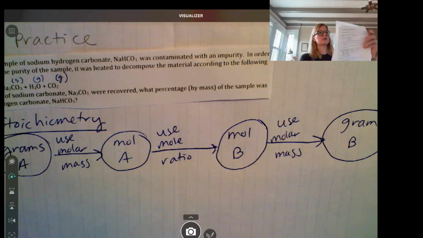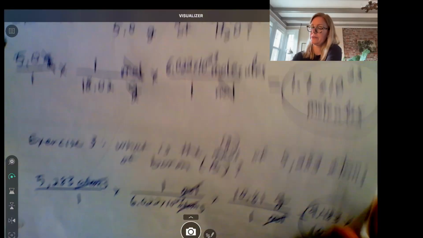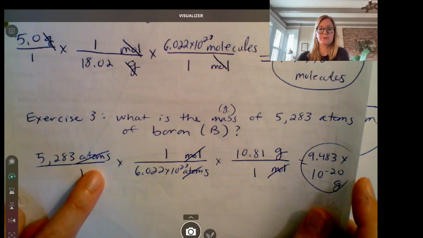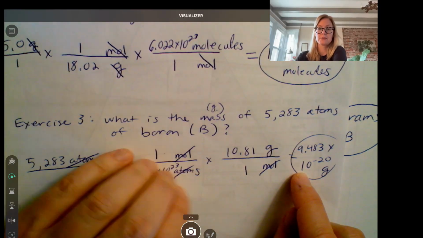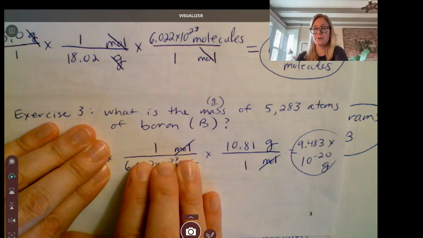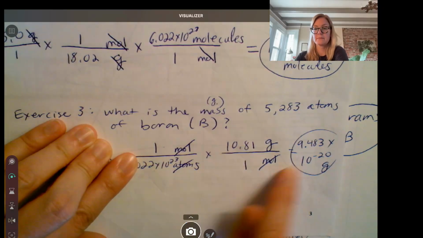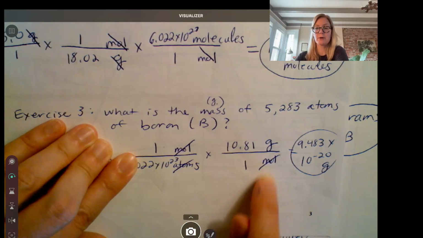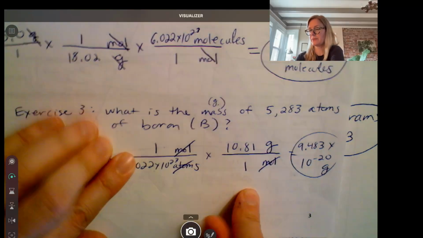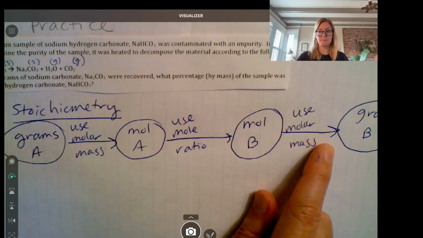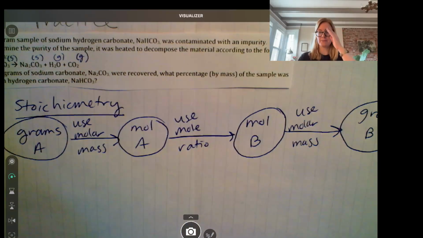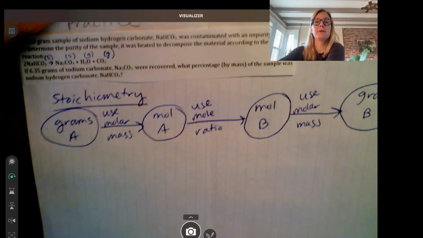Yes, in exercise 3 of 1.1, we did this. First we went from atoms to moles, and then we went from moles to grams, okay? So kind of ignore this stuff, moles to grams, using the molar mass. Whenever you see grams and moles in the same ratio, that's the molar mass. So we'll use the molar mass once again, but it'll be molar mass for B, not for A. So that's kind of our stoichiometry flow chart, okay?